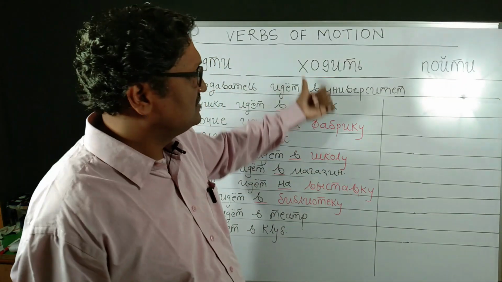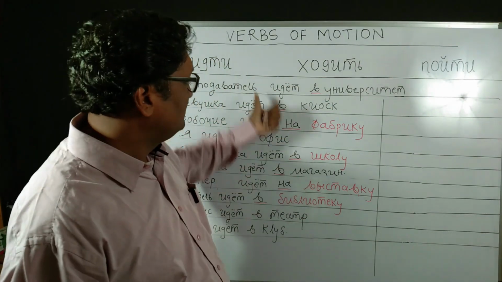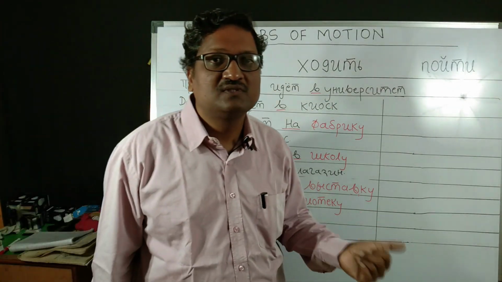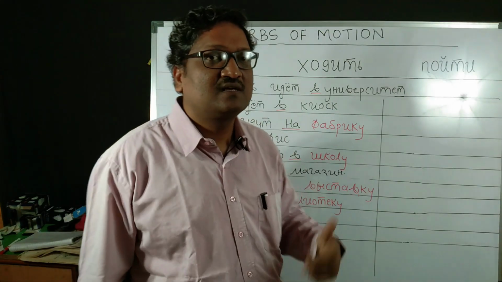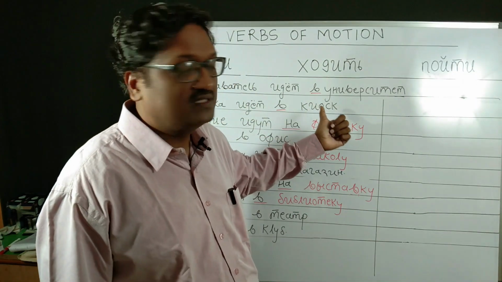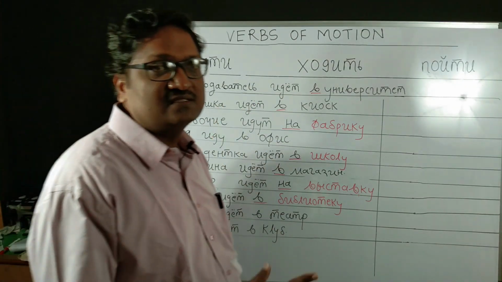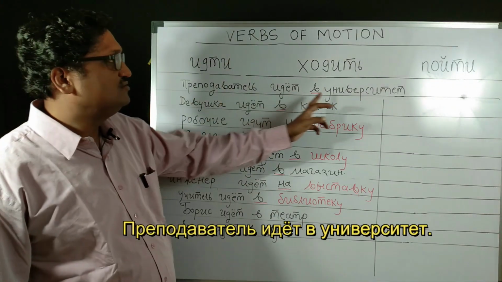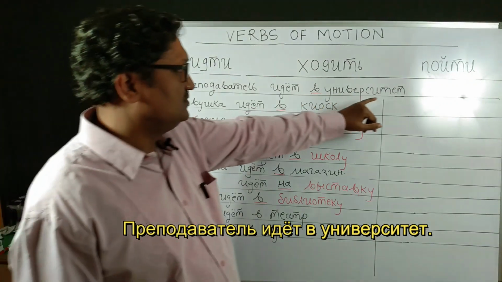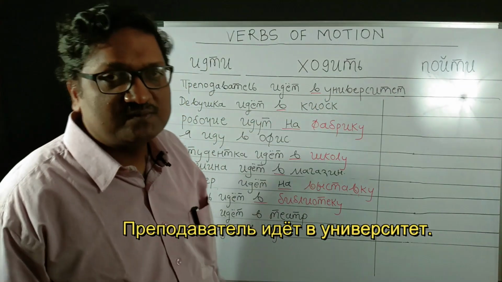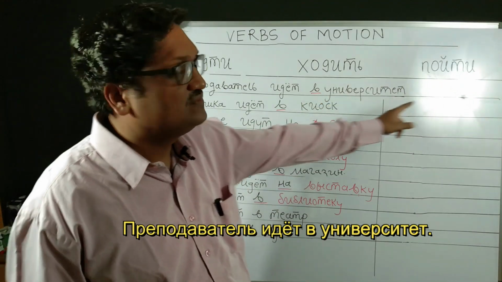So here I have given the example, and it will be clear with this example how the prepositions va and na, which are of the prepositional case, are used with the verbs of motion. This is itti. These are examples of itti, where you go in one direction on foot. Prepodavatel idyot v universitet. V universitet. If it were the prepositional case, it would have come as v universitete.